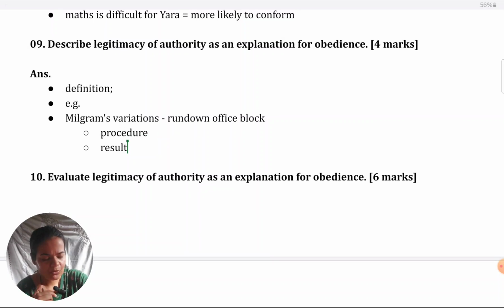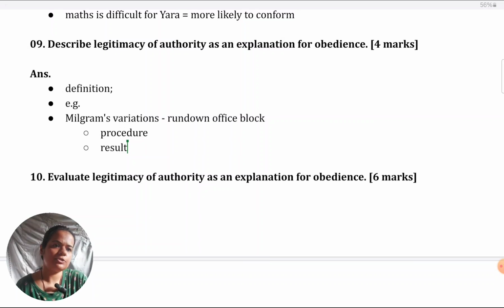In the run-down office block experiment, Milgram conducted or replicated the Yale University study in an nondescript looking office block through a person who said he was a private researcher rather than a professor of the university. And it was found that obedience declined significantly, indicating that in the original Yale University experiment, participants had obeyed because they believed in the legitimacy of a professor of that university. So, like this, simply you can explain Milgram's variation.